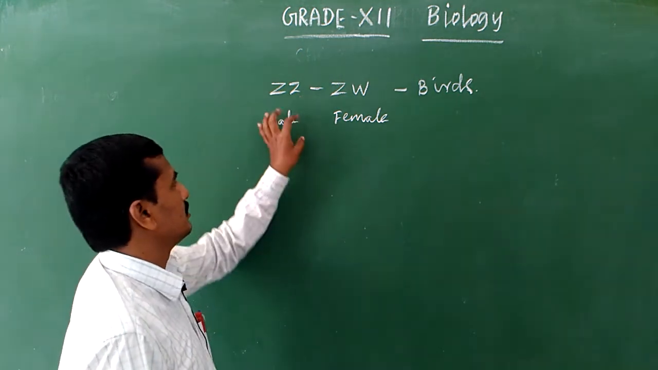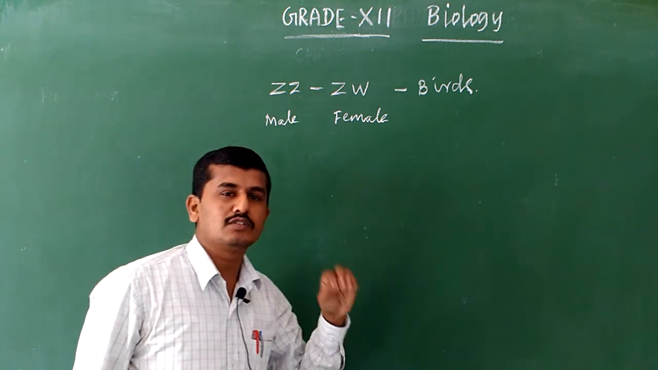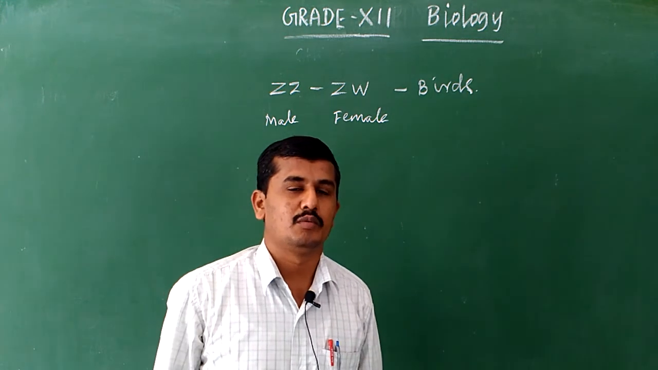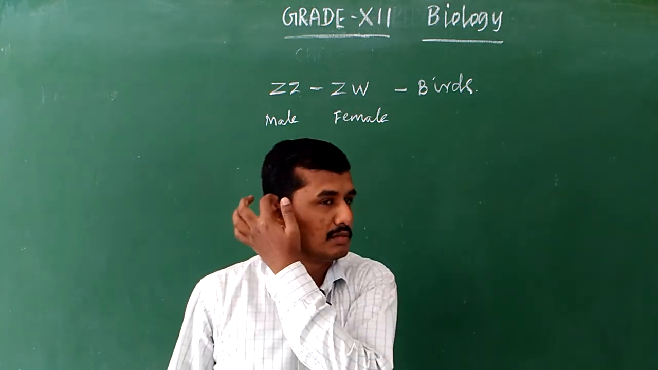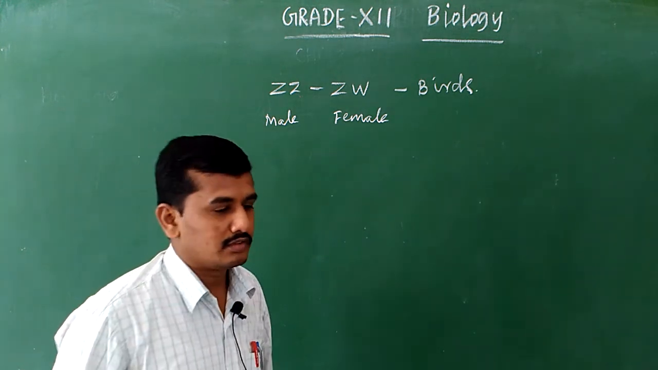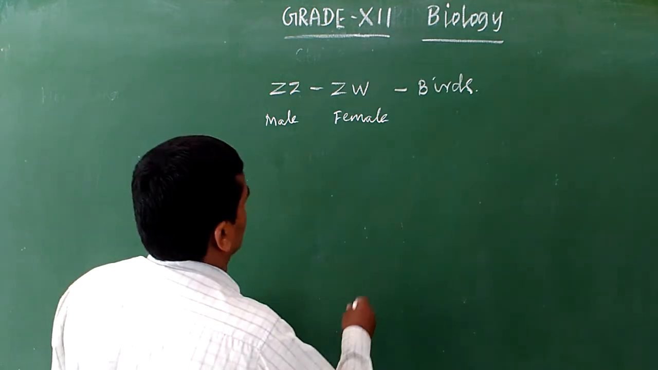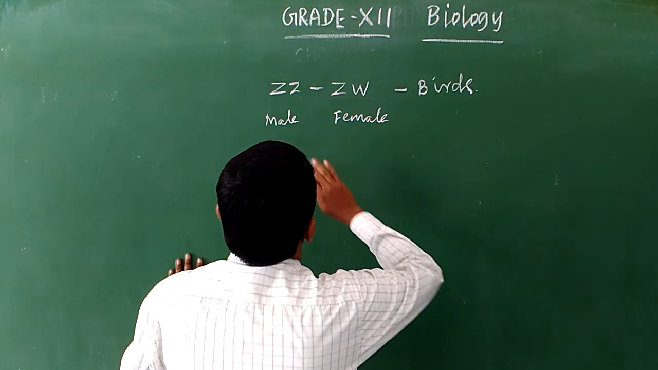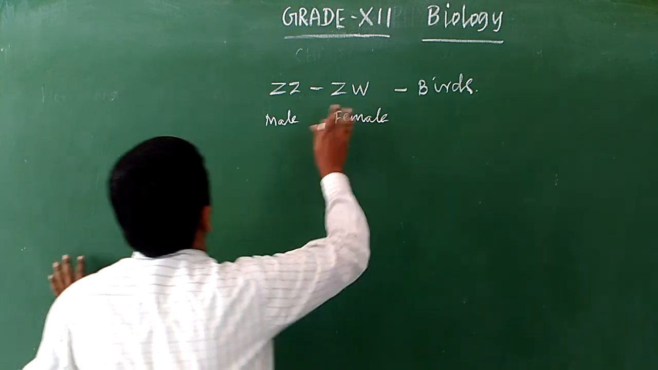Homogametic means the organism produces all gametes of a similar type. If the organism produces two different types of gametes, that is a heterogametic organism. Okay. Then how does sex determination occur in birds? Normally, birds have two types of sex chromosome combinations, that is ZZ in the male and ZW in the female.